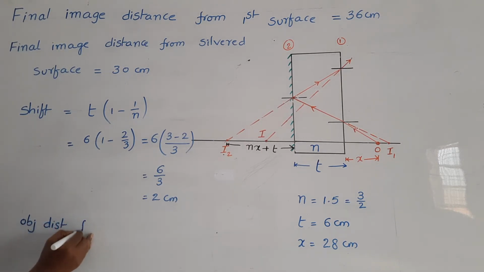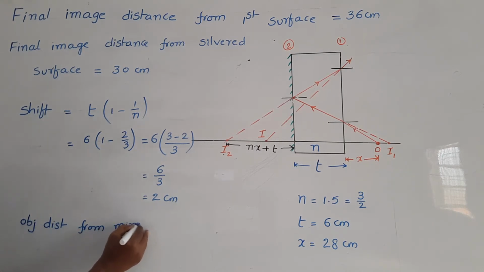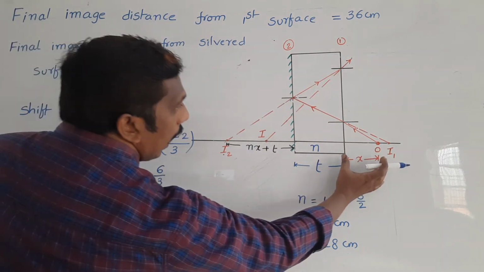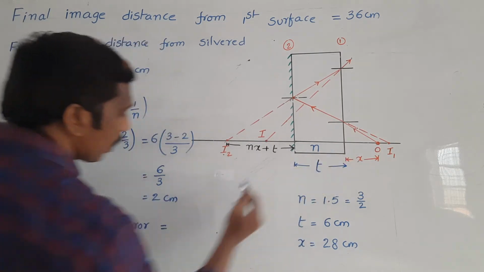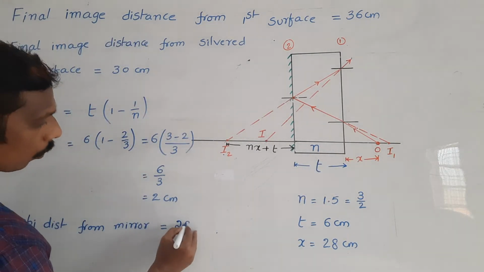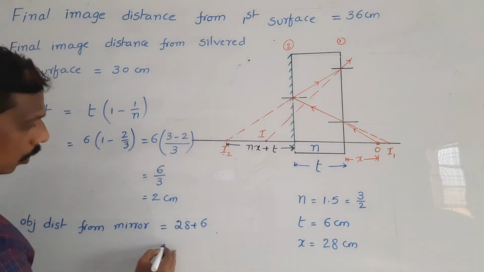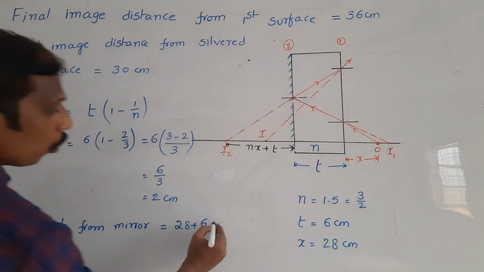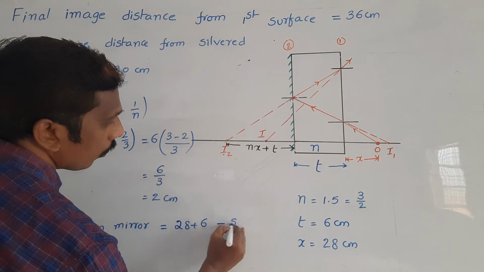So the object distance from the mirror is equal to, what happened here? Object distance, actually this is 28 plus this is 6. 28 plus 6. But some shift will take place. So we subtract the shift.